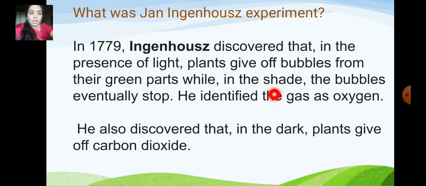In the shade, the bubbles eventually stop. So only when there is sunlight, the bubbles were bubbling. And he identified the gas as oxygen. So what was bubbling? It was oxygen. He also discovered that in the dark, plants give off carbon dioxide.